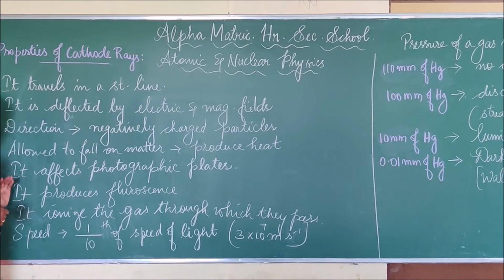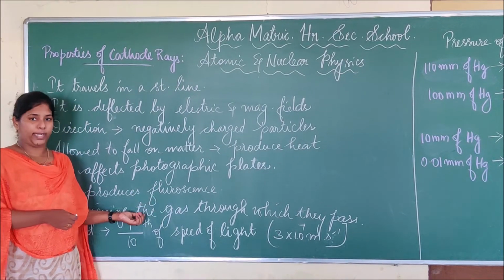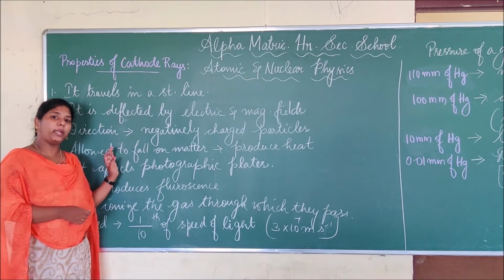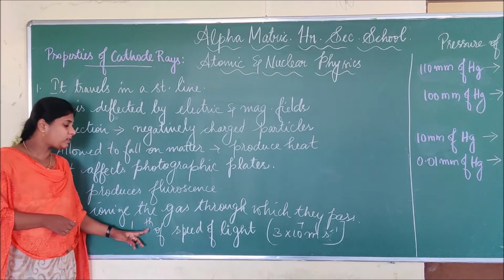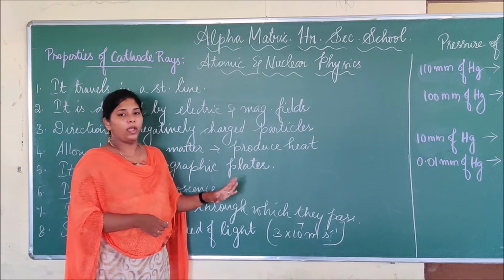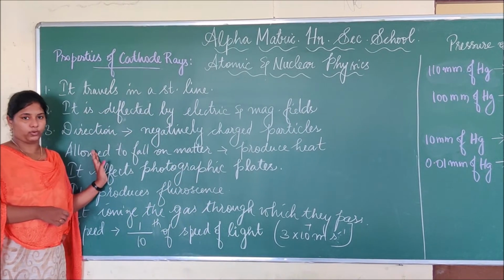The speed of cathode rays is 1/10 of the speed of light. Normally we know the speed of light is 3 × 10^8 meters per second, but here it is 1/10 of that, so the speed is 3 × 10^7 meters per second. So these are some of the properties of cathode rays.